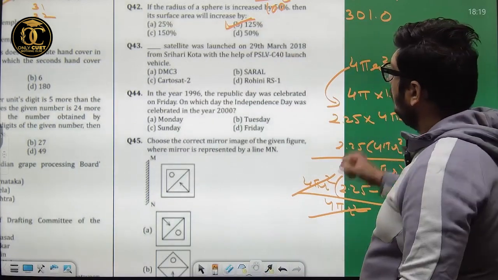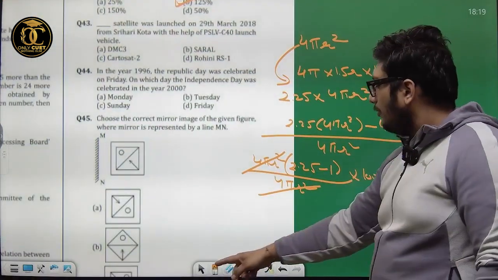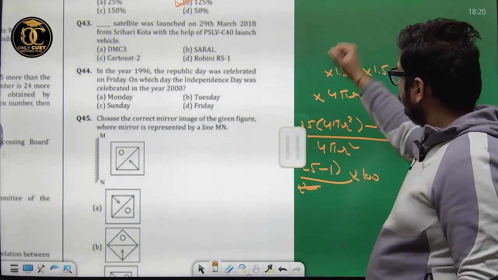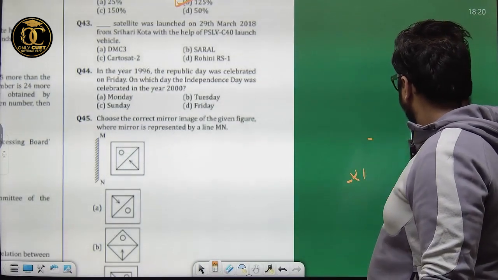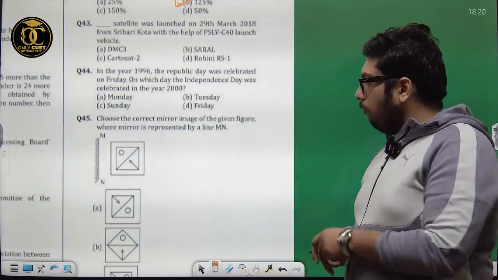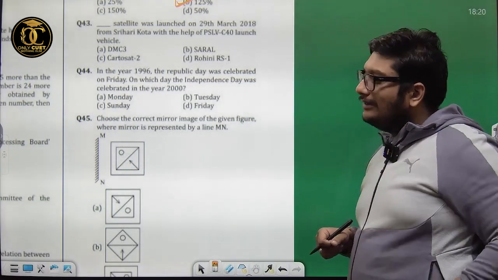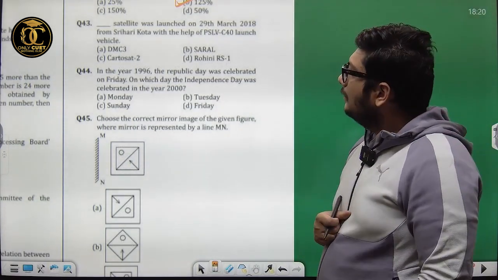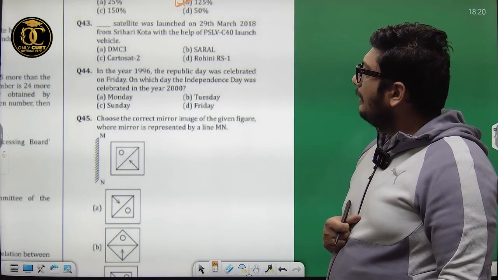Question number 44, based upon the topic calendar. In the year 1996, Republic Day was celebrated on Friday.